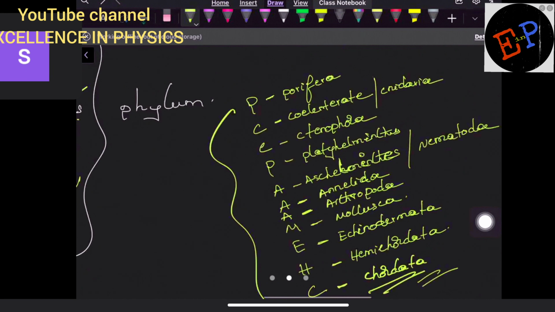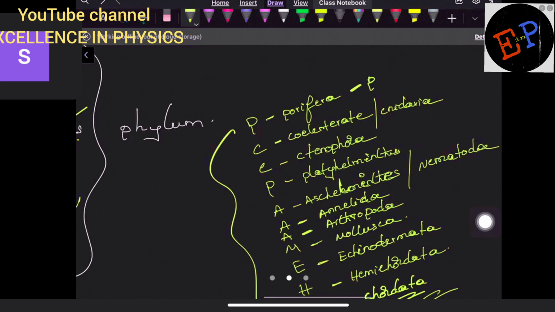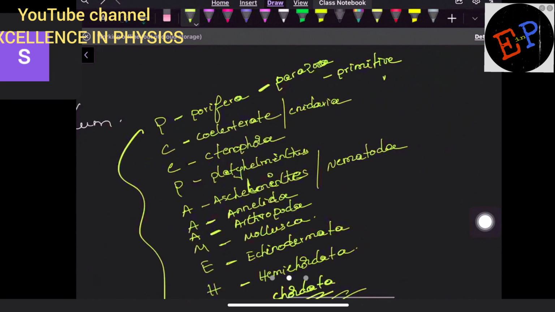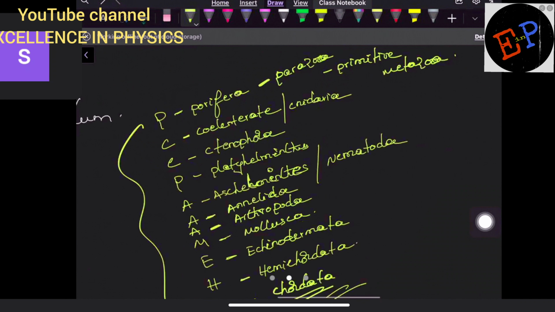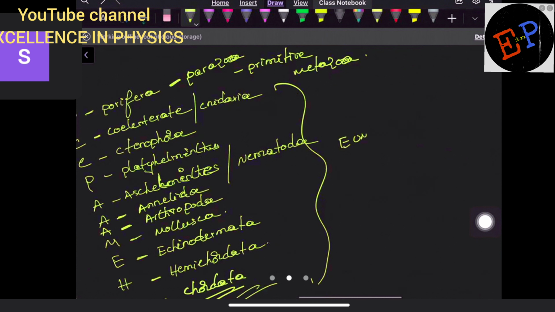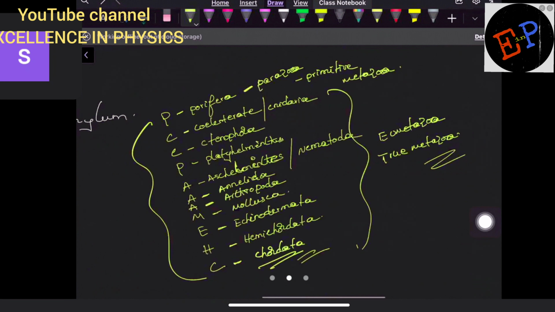So what is the first one? The first one is called Parazoa, which we can call primitive metazoa. Are you able to understand? So the remaining 10 of them belong to Eumetazoa, which is called true metazoa. Are you able to understand? So this is the basic classification of the animal kingdom.